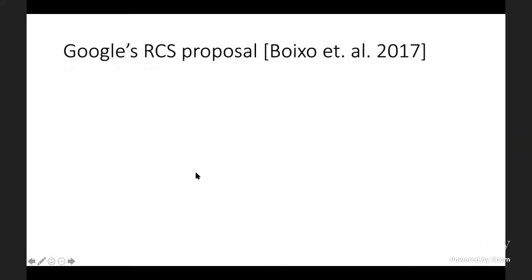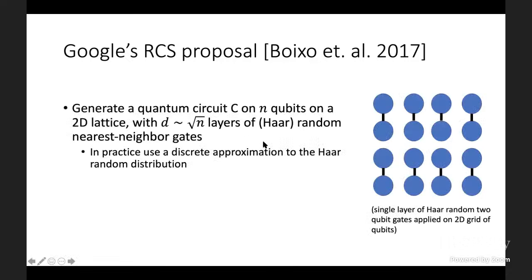So let me now describe Google's ensemble of random quantum circuits, to say what we mean when we say a random quantum circuit. What they do is they generate a quantum circuit C on n qubits on a 2D lattice with around square root n layers of Haar random nearest neighbor gates. So each layer might look something like this. The circles are qubits. The edges here are Haar random 2-qubit nearest neighbor gates. Well, this is a single layer. The next layer could look different. For example, we could connect horizontal neighbors with our gates instead of vertical neighbors.